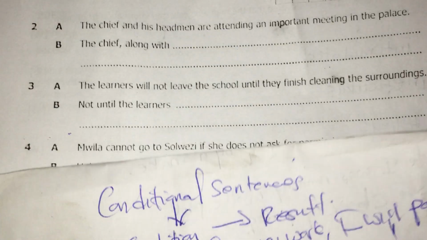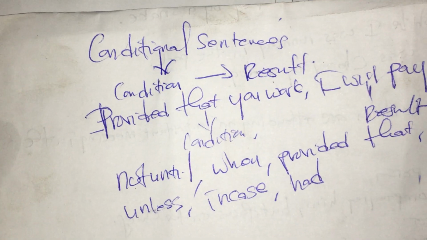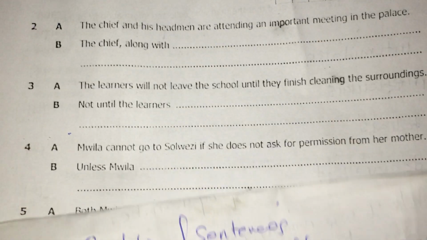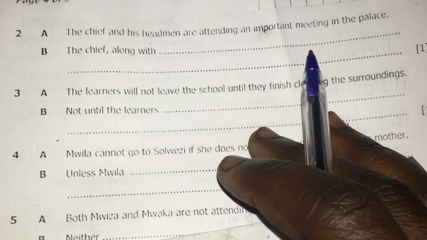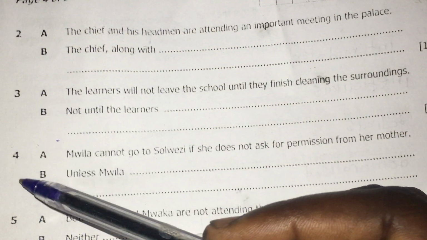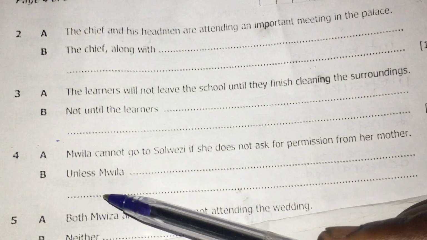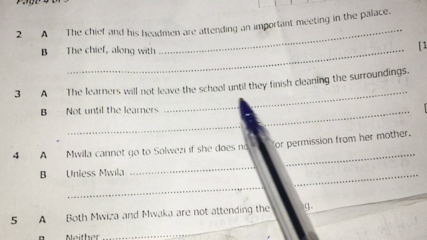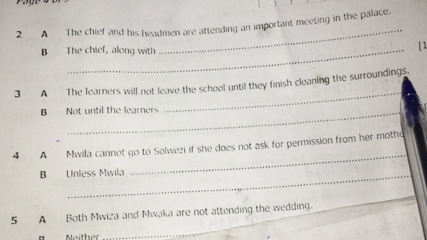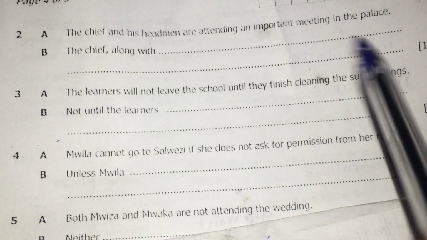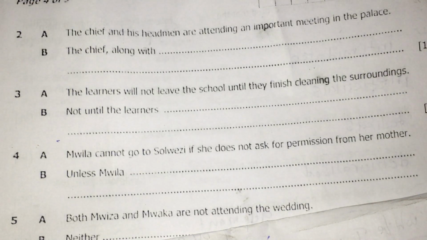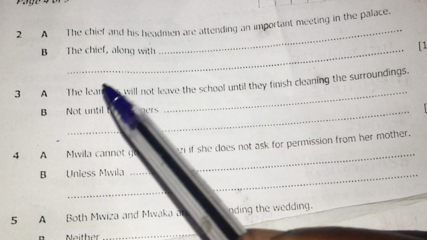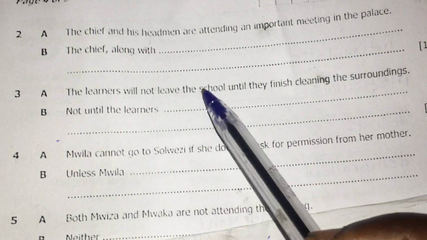Now since we have known that these rewrites involve a condition and also the result, let us look at the question. Actually, if you check number 3 and number 4, these are conditions. We have not until and also unless. So the learners will not leave the school until they finish cleaning the surroundings. If you check, we have two things here: the condition and the result. So what is our condition here? Let us look for the condition and also the result. So here it says the learners will not leave the school.